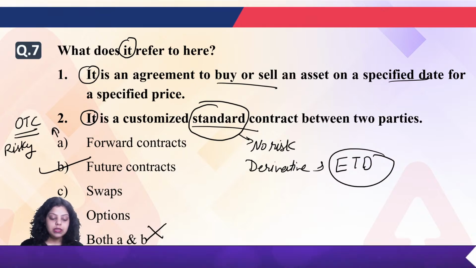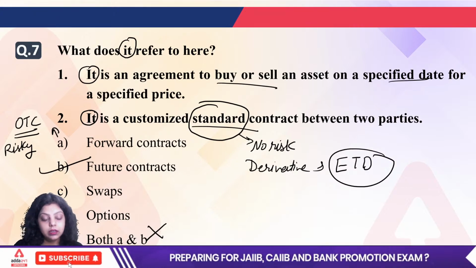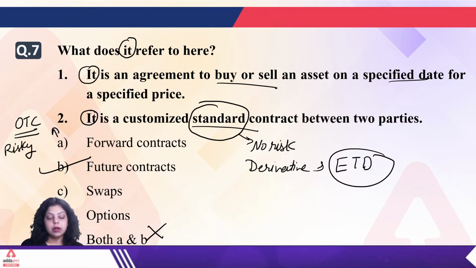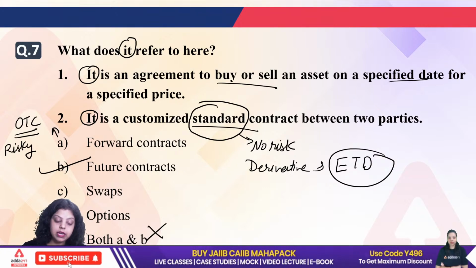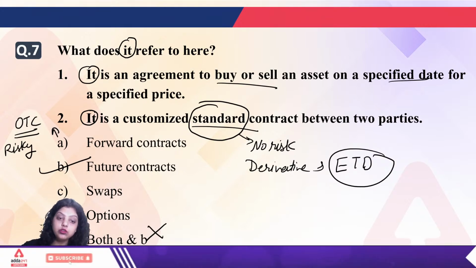Okay. That's why the right answer will be your B option, because a certain word we have used here is standard. And this standard represents that there is no counterparty risk in the contract. Otherwise it would be the forward contract. If this word is not written, let's say we have eliminated the word standard, then the right answer will be your A and B. Okay, let me know, is the concept of future and forward contract clear?